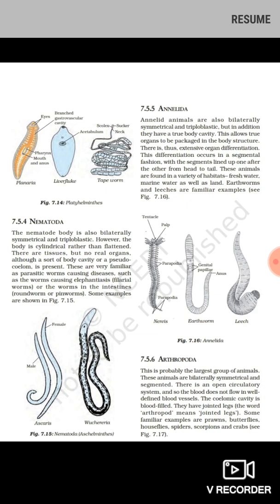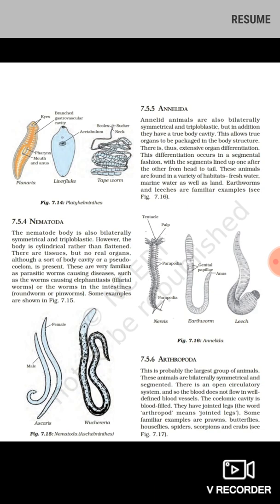The extensive organ differentiation is there. You will be finding extensive organ differentiation, means at different locations you will be finding different organs inside the body. The animal is found in a variety of habitats. The body is segmented. That means all the segments you will be finding lined all over the body. These are the segments. Earthworm and leeches are the familiar examples.